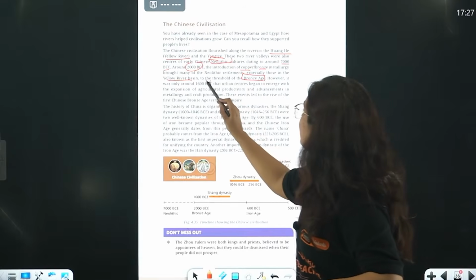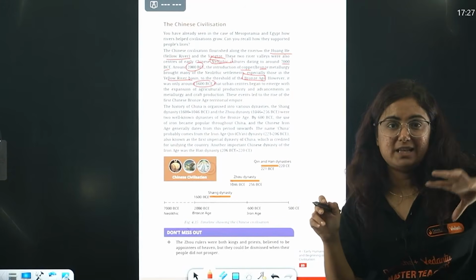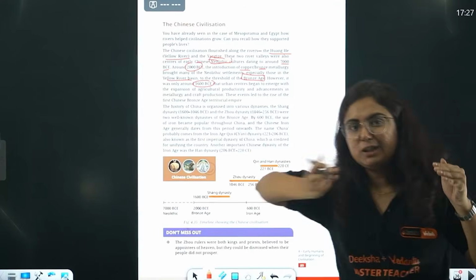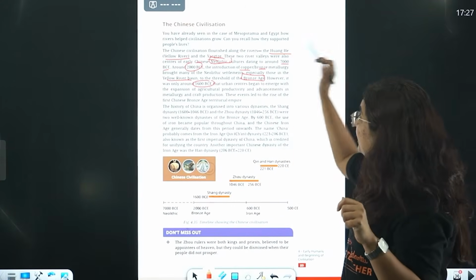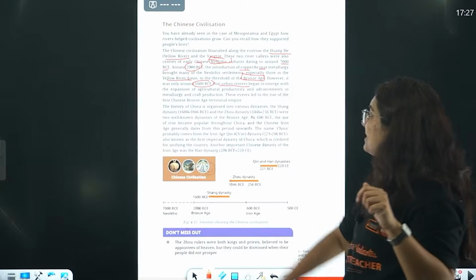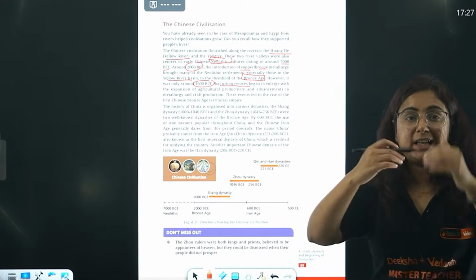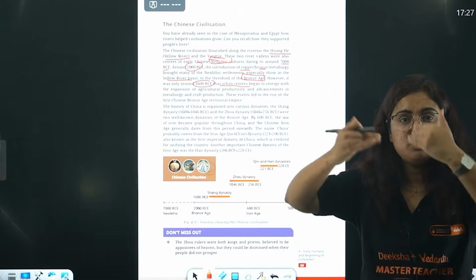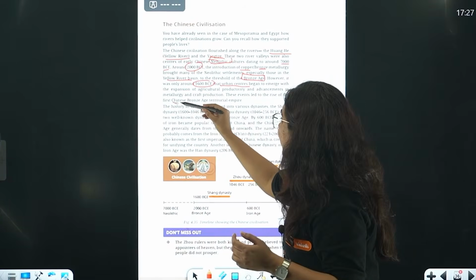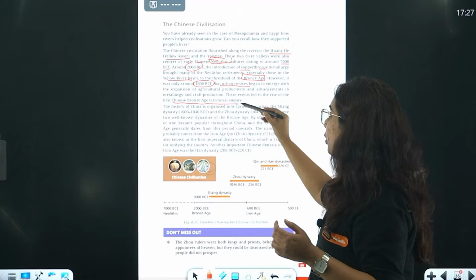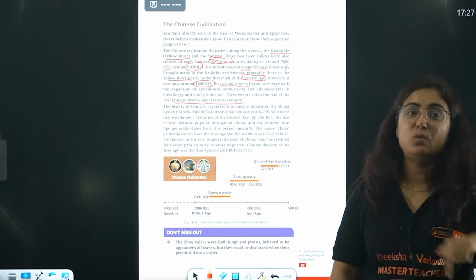Later on, around 1600 BC, similarly as it was in India, Indus Valley civilization, but this is contemporary, a little late to Indus Valley civilization. These people also developed urban settlements, and those events collectively where humans were gradually moving towards urbanization in China is referred to as Chinese Bronze Age territorial empire. Because here there were dynasties who were ruling.